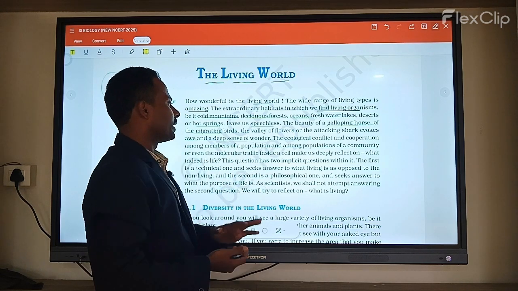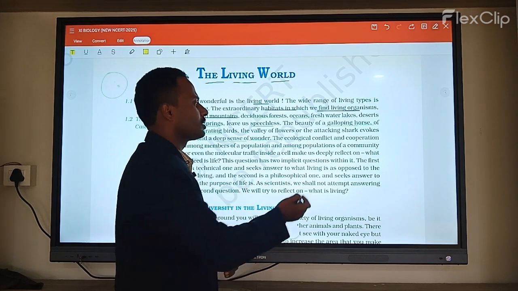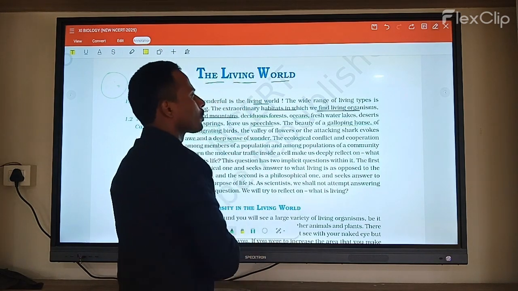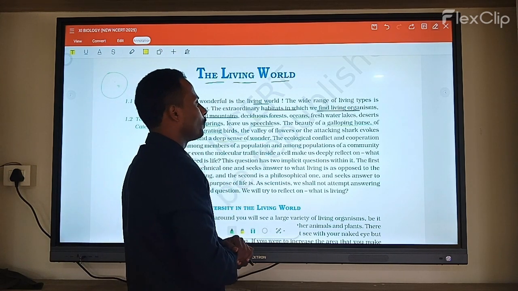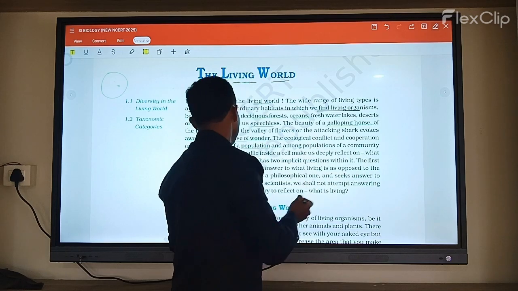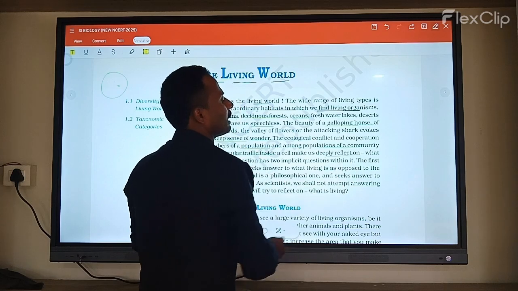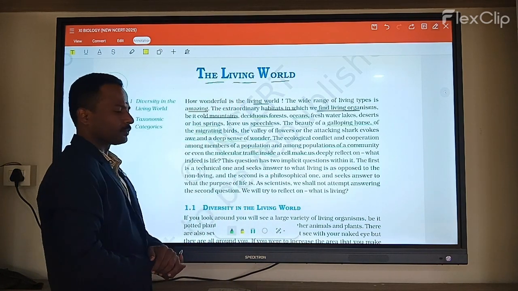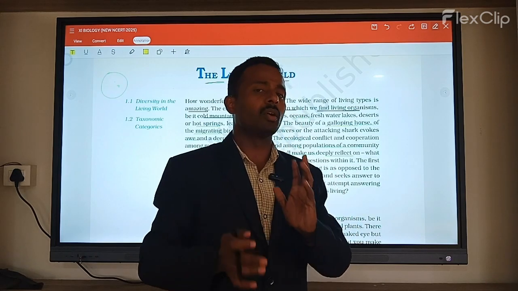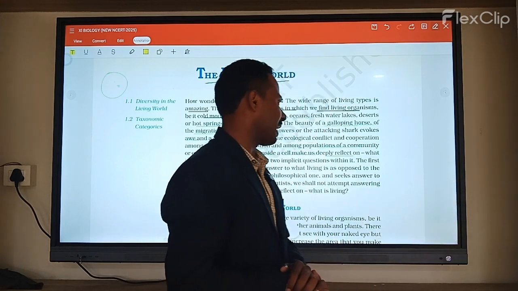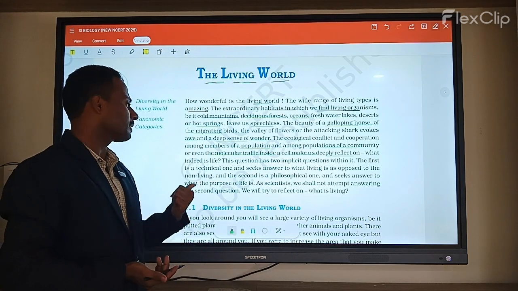So we notice different organisms in different localities. There is ecological conflict and cooperation among the members of a population and a community, even the molecular traffic inside, that makes us reflect deeply on what life is. So in this complete world, different organisms are present, and they show different characters. What exactly is life? What is life?